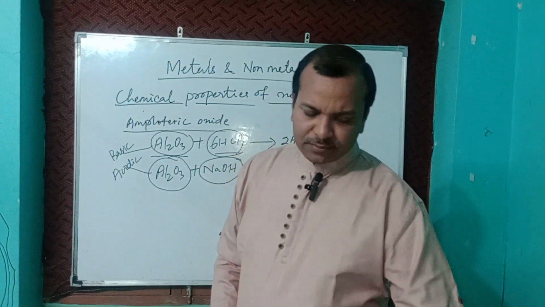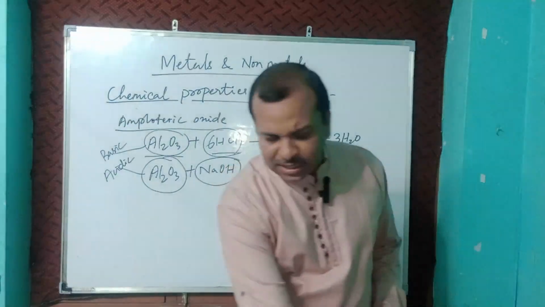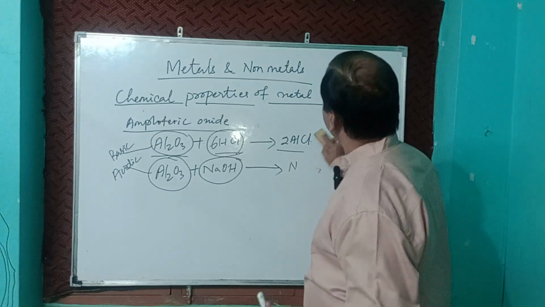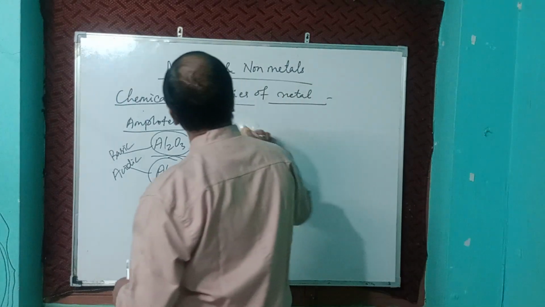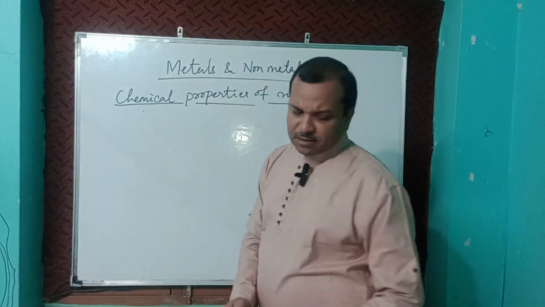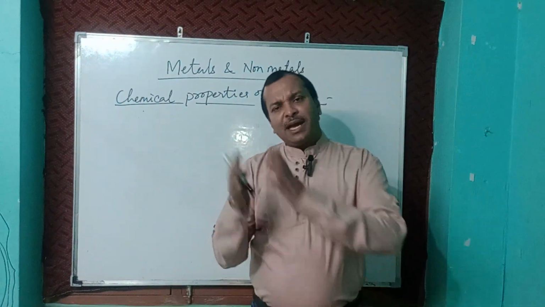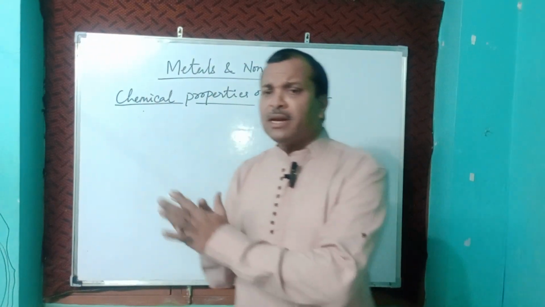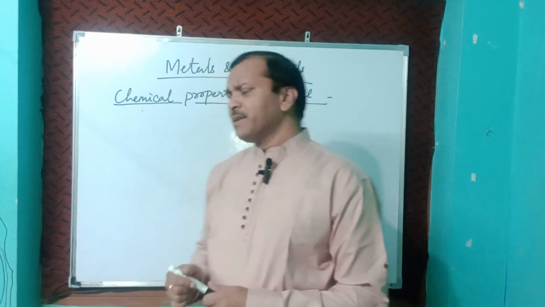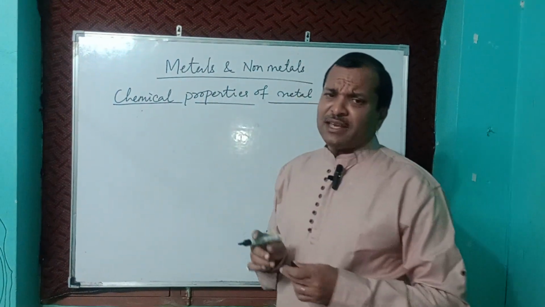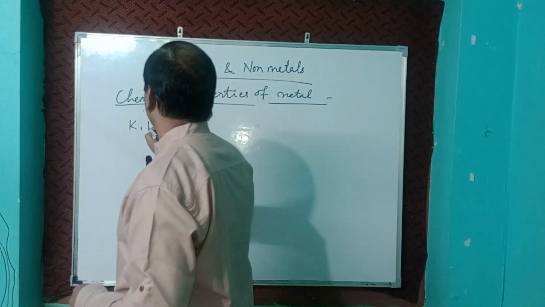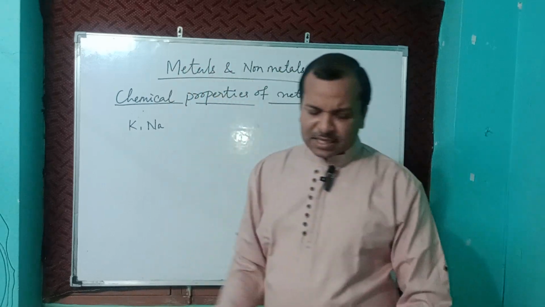Next one is reactivity of different metals with oxygen. Reactivity means how metals react with oxygen. All the metals do not react with oxygen at the same rate. There are high, moderate and low reactivity metals, so we have to go for the reactivity series. Potassium and sodium are very highly reactive metals.